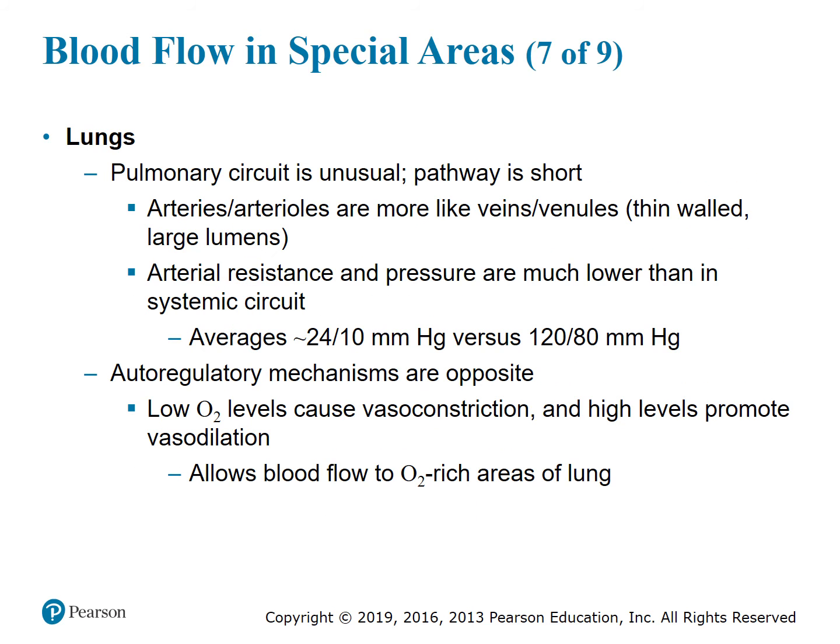Lungs, the pulmonary circuit is unusual and the pathway is short. Arteries and arterioles are more like veins or venules because they are thin-walled and they have large lumens. Arterial resistance and pressure are much lower than in the systemic circuit, and it averages 24 over 10 millimeters of mercury versus the 120 over 80 millimeters of mercury in the systemic circuit. Autoregulatory mechanisms are opposite. Low oxygen levels cause vasoconstriction, and high levels promote vasodilation, and it allows the blood flow to the oxygen-rich areas of the lungs.